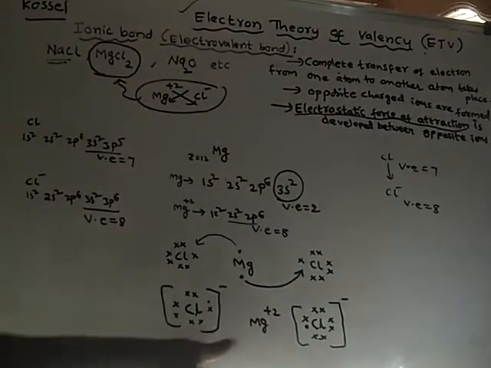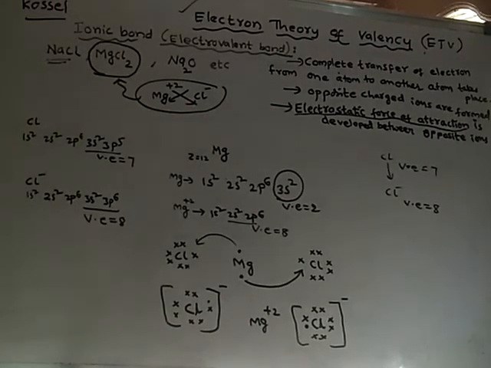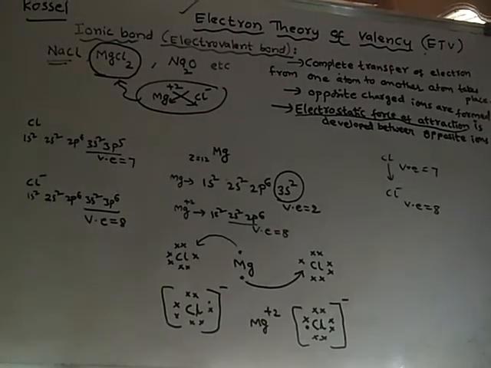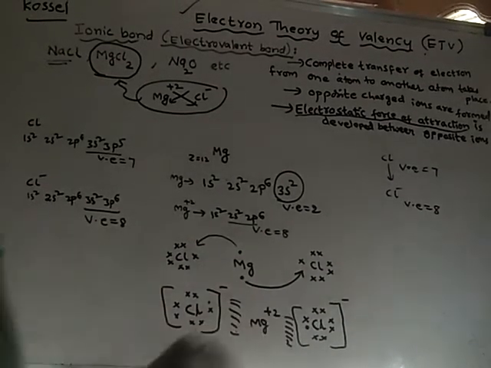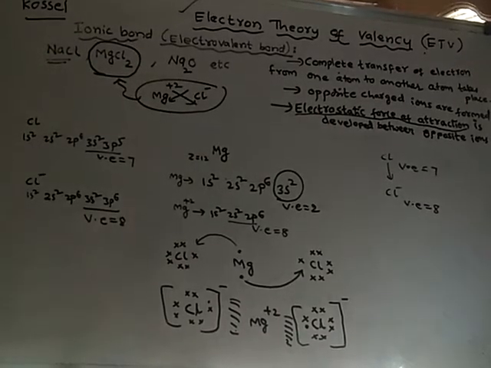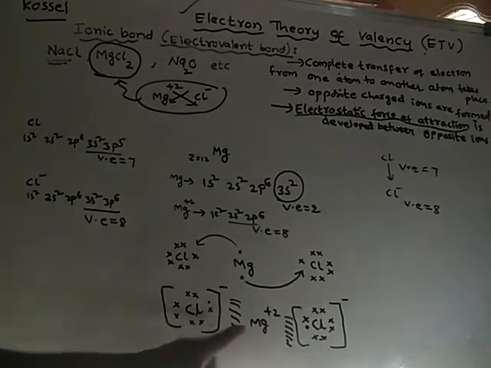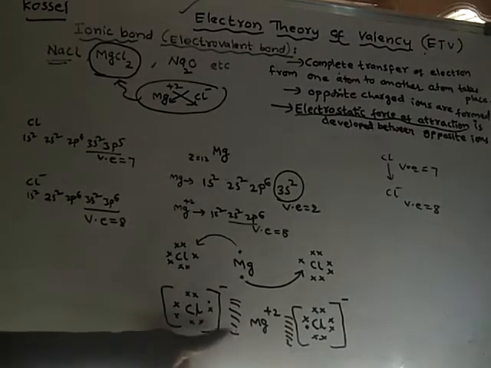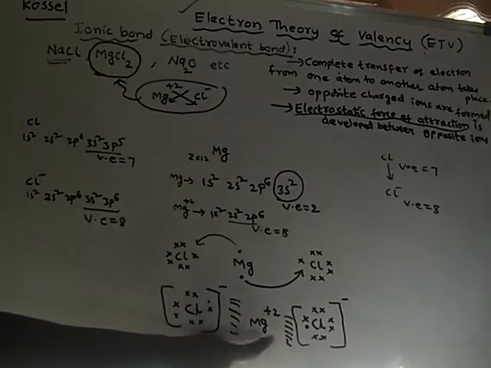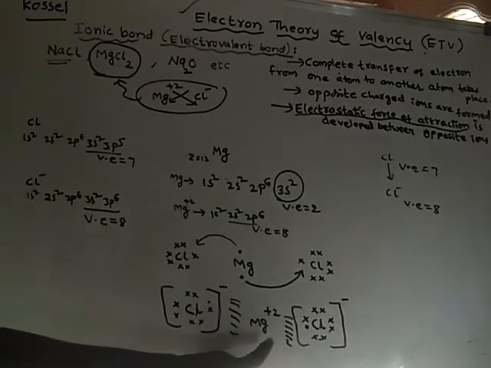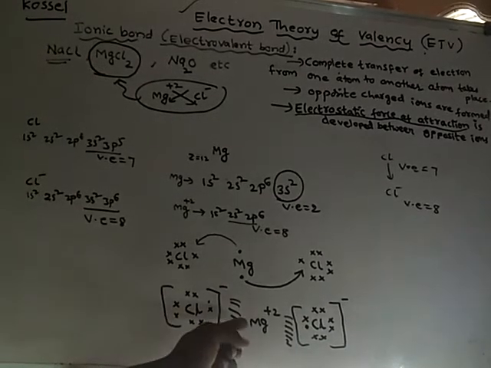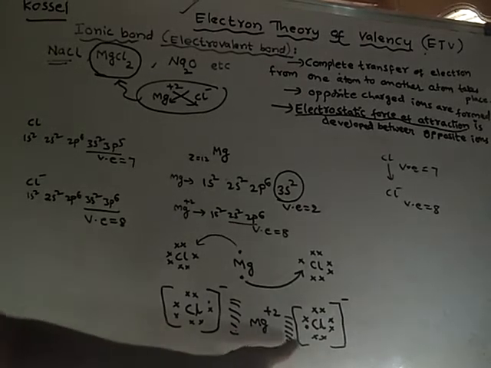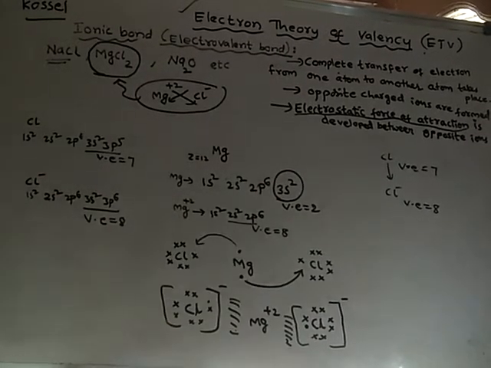Next, after formation of oppositely charged ions, these ions, being opposite in charge, start attracting each other. That means a force of attraction develops between oppositely charged ions. Here the force of attraction is developed between this magnesium and this chlorine, and here also between the same magnesium and the other chlorine.